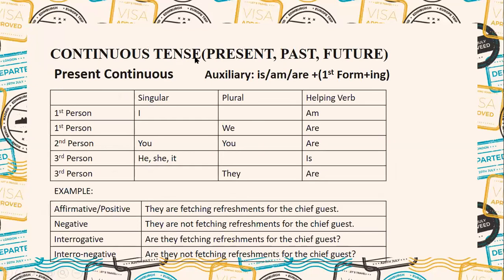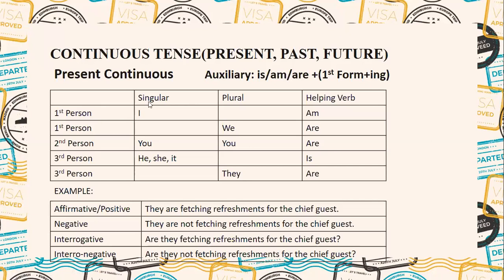Okay, so continuous tense of all: present, past, future. First, we will be discussing the present continuous tense. The chart of the pronouns will be like this. You may see that I made a very comprehensive chart in order to understand where we use is, am, are. By means of this chart you can easily understand.